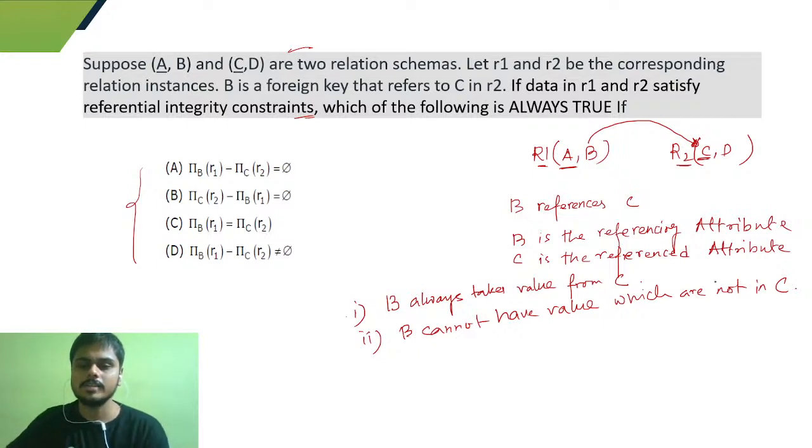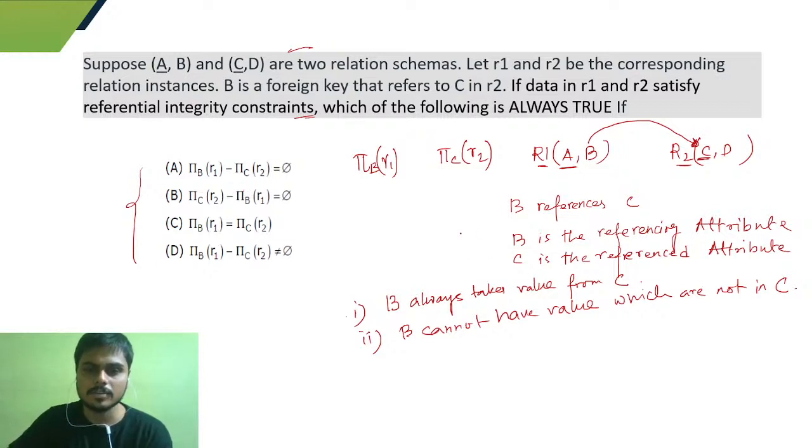So what does this mean? It means if I take only B, and if I take pi of C, so these are actually projections, okay. So if I take this R1 and this R2, we are doing the set difference operation, right?